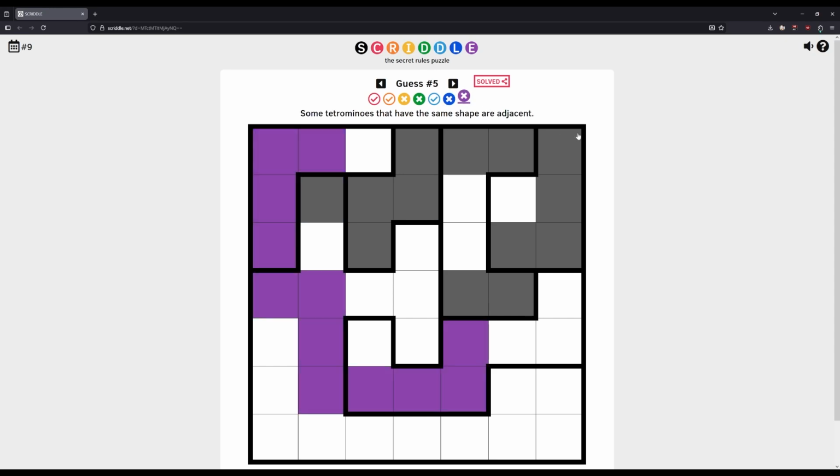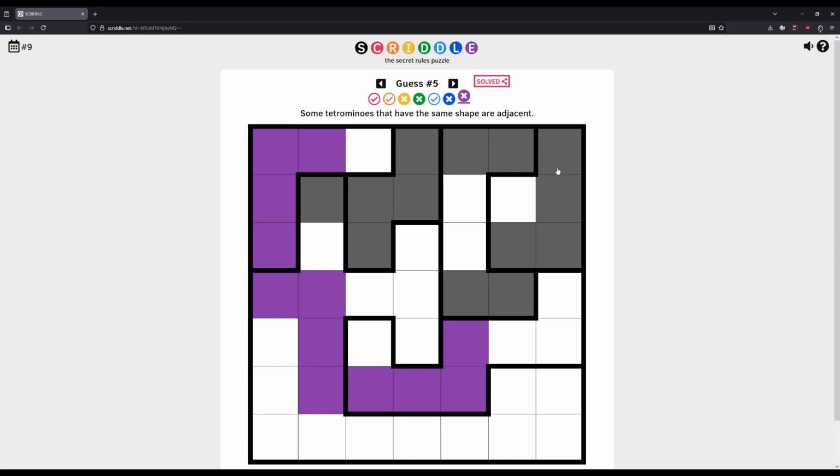And finally, tetrominoes that have the same shape can't be adjacent, and this is brutal, because if you think about it, if the map was a little bit larger, or there was one extra room, this rule would have been a lot easier to deduce. But because there were exactly 6 rooms, it felt like, oh, that would be really nice symmetry for this rule set if every tetromino was used once. But actually it didn't matter as long as they weren't adjacent. And I had the evidence for it, and I didn't trust Younès.